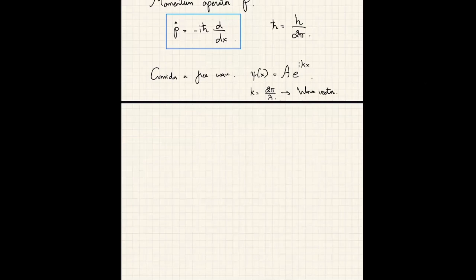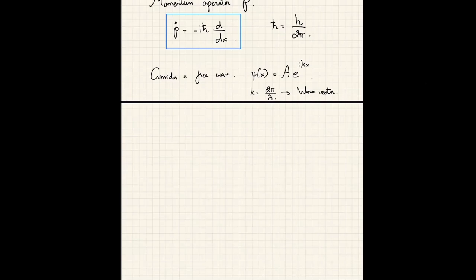Now, before I proceed, I'll warn you of one subtlety. You might be tempted to think that a free particle in quantum mechanics is basically a free wave and can be expressed as psi of x equals A e to the i k x. This is not completely true. A free particle is basically a particle upon which no force is acting, and it turns out that this system is actually quite complicated